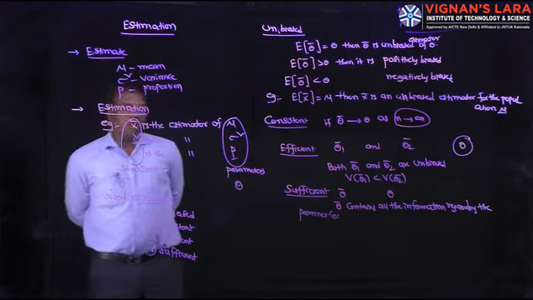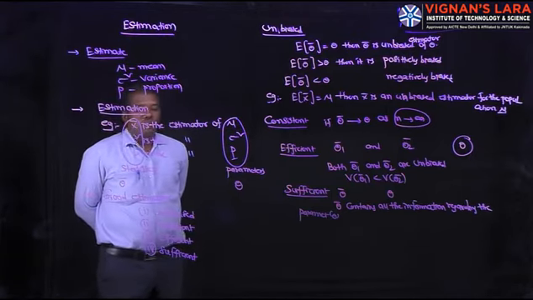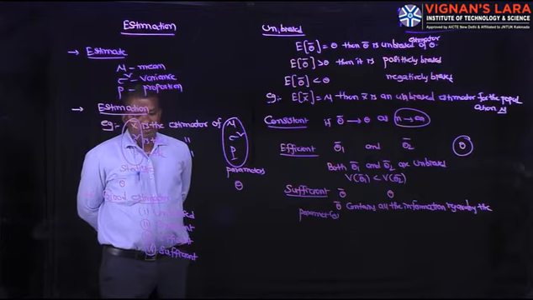If all four properties are satisfied, then the estimator is called a good estimator.